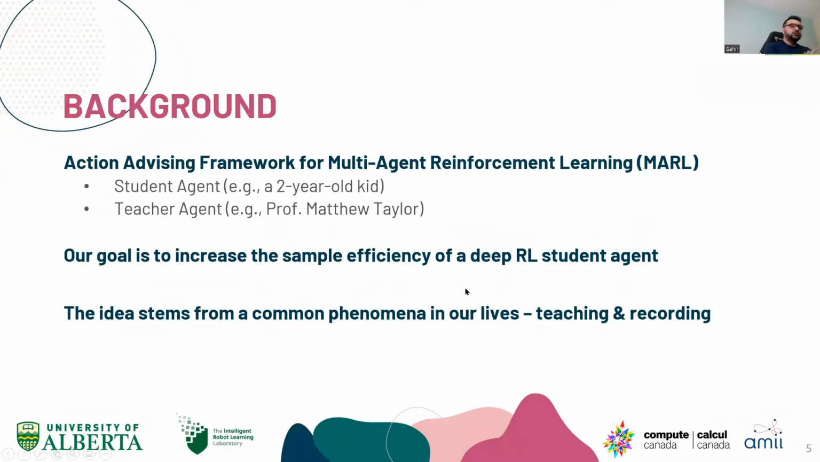The action advising literature, specifically in the multi-agent reinforcement learning setting, is focused around a student agent being helped by a teacher agent. A real world example would be a kid, for example a 2-year-old, who is taught by a teacher, their parent, or for example a professor. Bringing that real life phenomenon into research, the goal is to increase the sample efficiency of a deep reinforcement learning student agent, with the presence of a teacher.